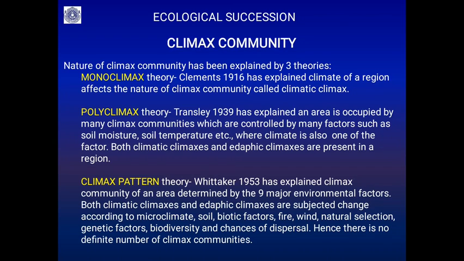For example, if you go to Bhadra forest, you will find the landscape is dominated by teakwood trees. Then you will find bamboo trees, and Terminalia tomentosa, that is the matti. All these communities are shaped not only by climate but also by soil, edaphic factors; the edaphic climax is also present. This is the polyclimax theory.